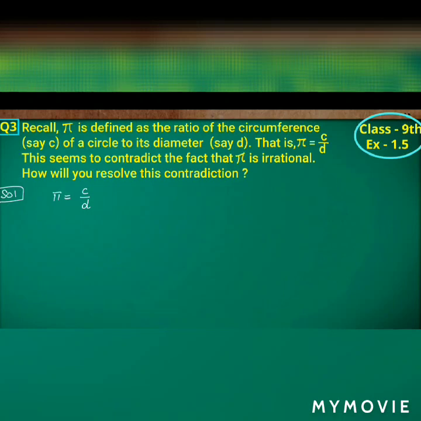Let's go deeper here. If I am taking pi is equal to C by D, that is circumference upon diameter, how can I represent it here? Here C and D, I can clearly say, are both rational numbers. But they have already given that pi is irrational. We have to prove that, in terms of C upon D, isn't it?